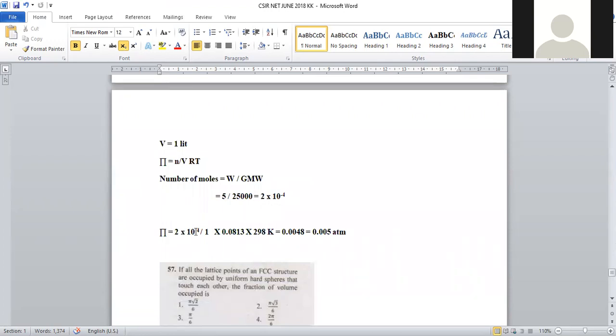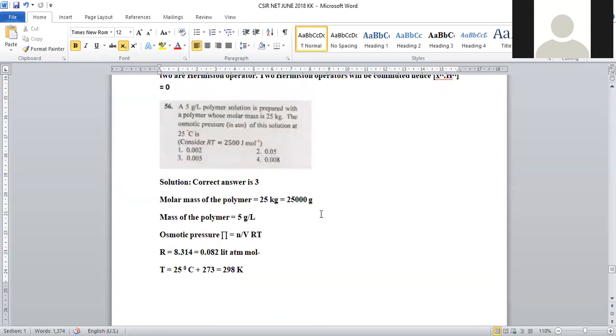This is the number of moles, divided by the volume, which is 1. R is 0.0813. Temperature is 298. It is 0.0048, almost equal to 0.005 atmosphere. Right? So option number 3 is satisfying this statement. Option number 3 is satisfying.